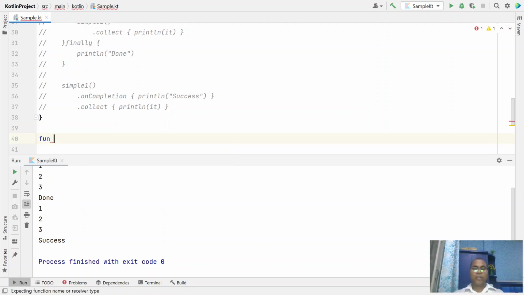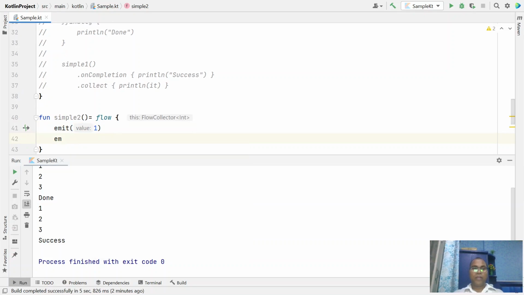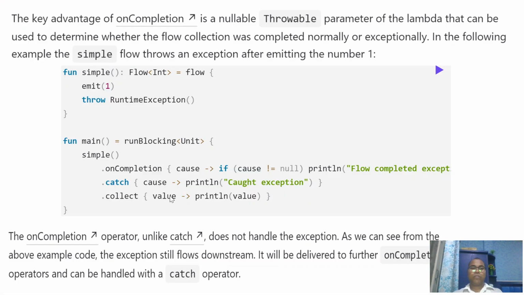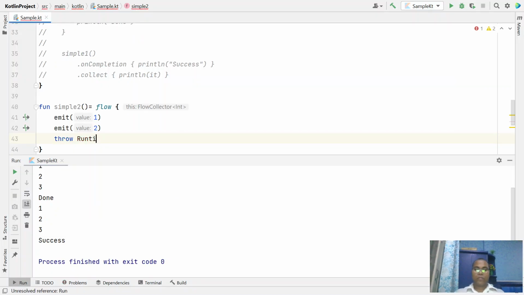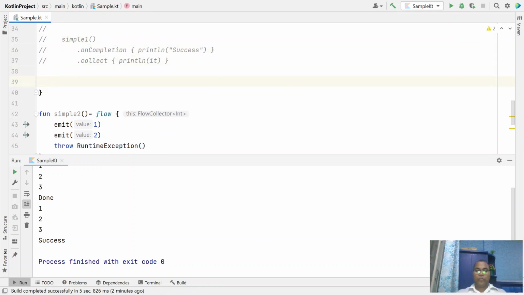Another function, say simple two, with a flow that emits some data like one, and then data like two. Then I can throw some random exception. So whenever we call simple two and collect,